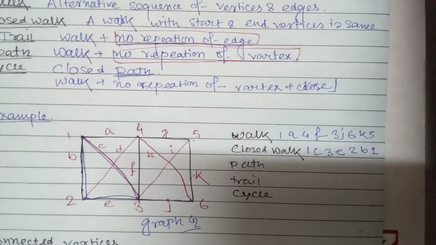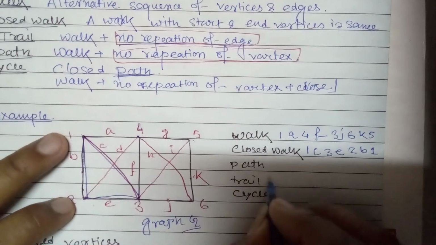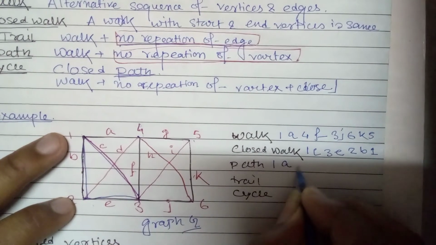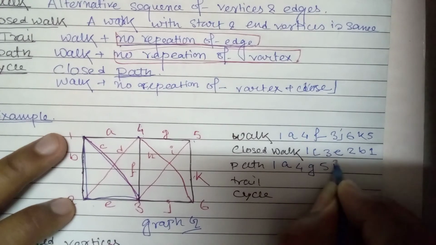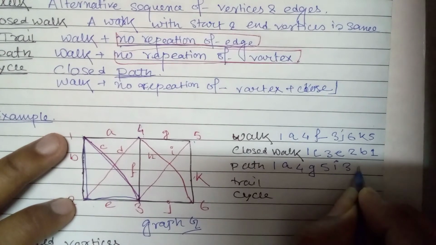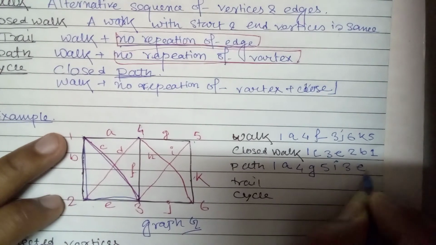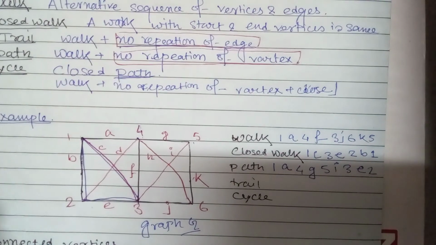Next we have path. We need to know what a path is. A path must be a walk, and there will be no repetition of vertices. We can take anything, but should not repeat any vertex more than one time. So we can go like 1 A 4 G 5 I 3 E 2, like that. This is one path.